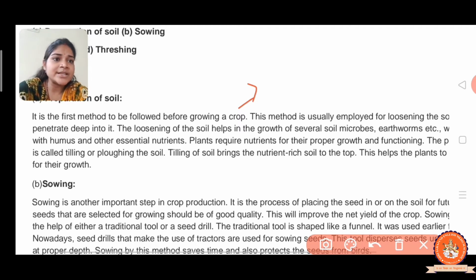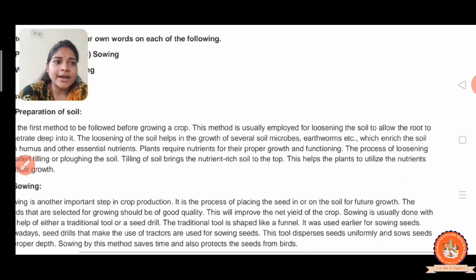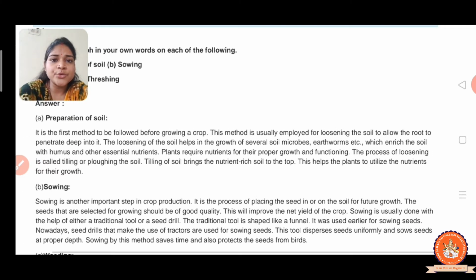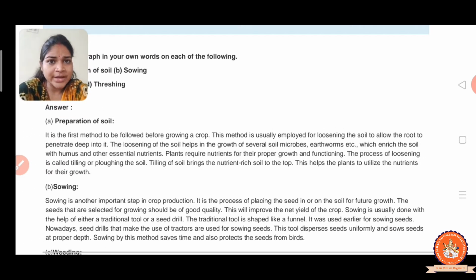This method is usually employed for loosening the soil and allowing the roots to penetrate deep into it. If the soil is loose, then the roots penetrate deeper, right?